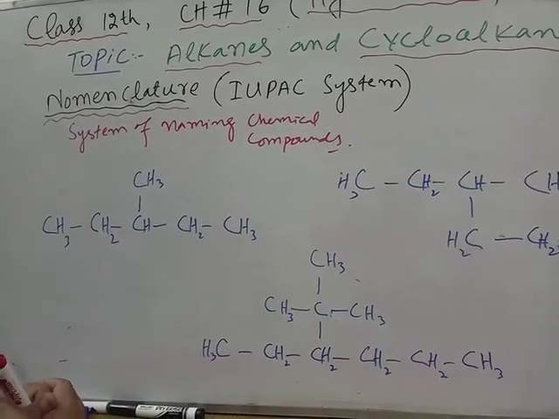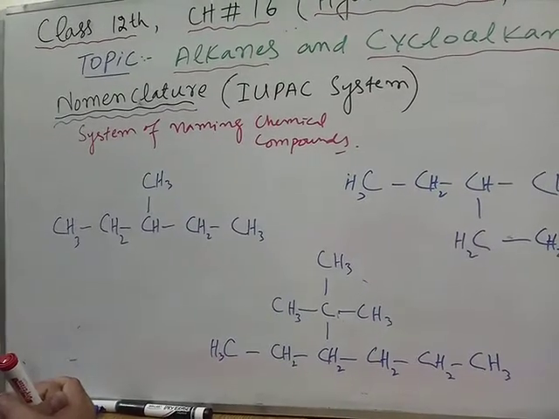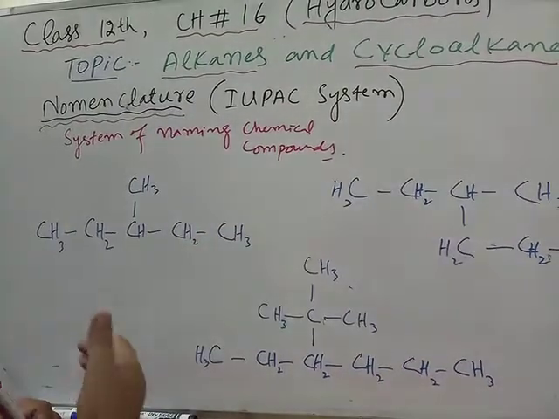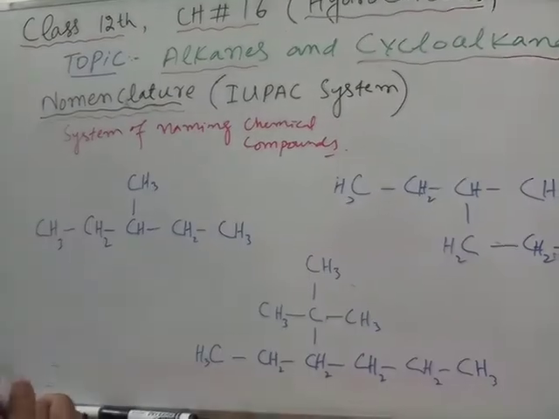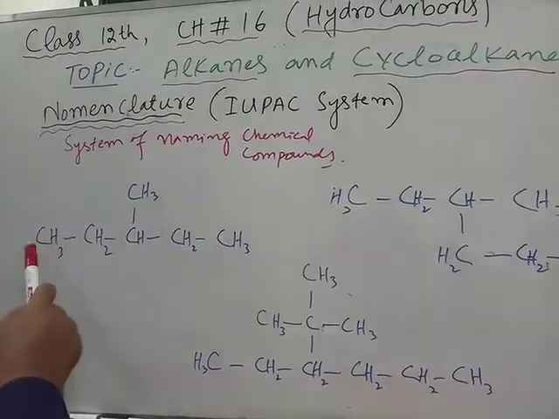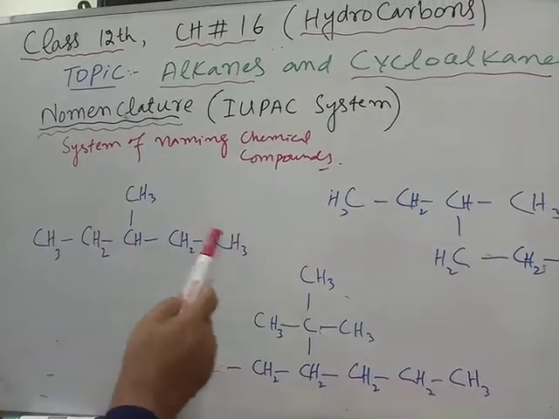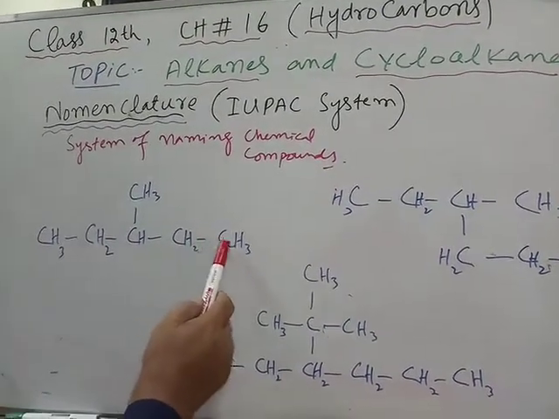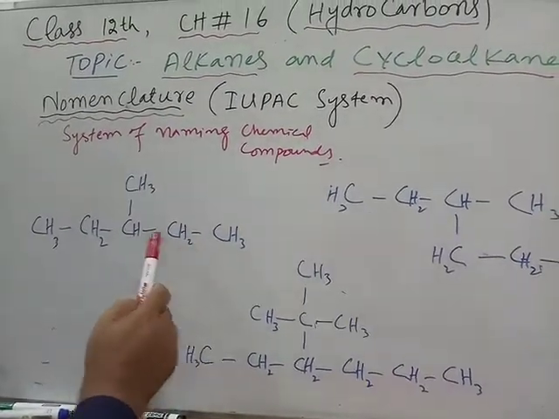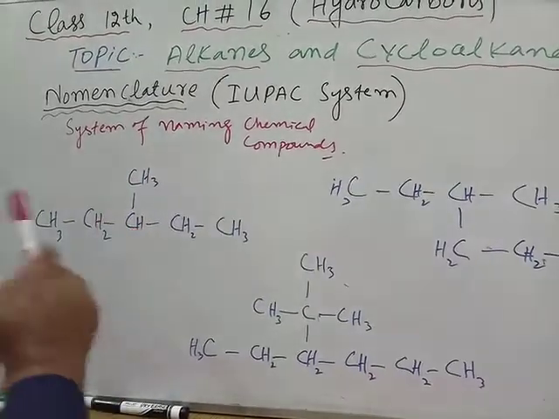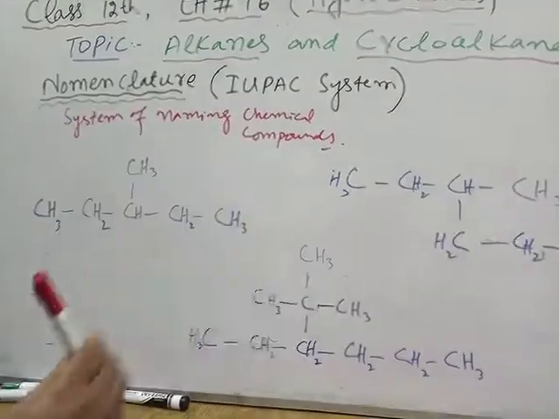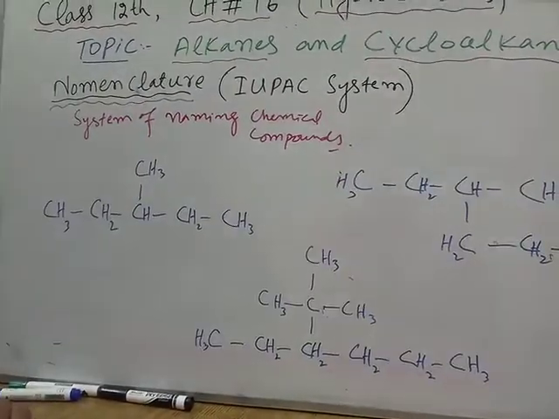So the very first rule, rule number 1, is to select the longest chain of carbon atoms, which contains the maximum number of carbon atoms. For example, this compound is given to me. Here each carbon has formed 4 bonds. This carbon has formed 1 bond, so 3 bonds are with hydrogen. This carbon has formed 2 bonds, so 2 bonds with hydrogen. This carbon has formed 3 bonds, so 1 bond with 1 hydrogen. So each carbon has formed 4 bonds, so valencies are satisfied.